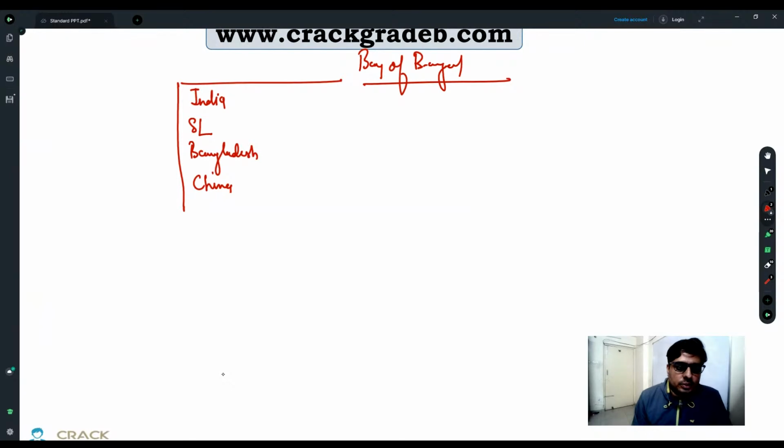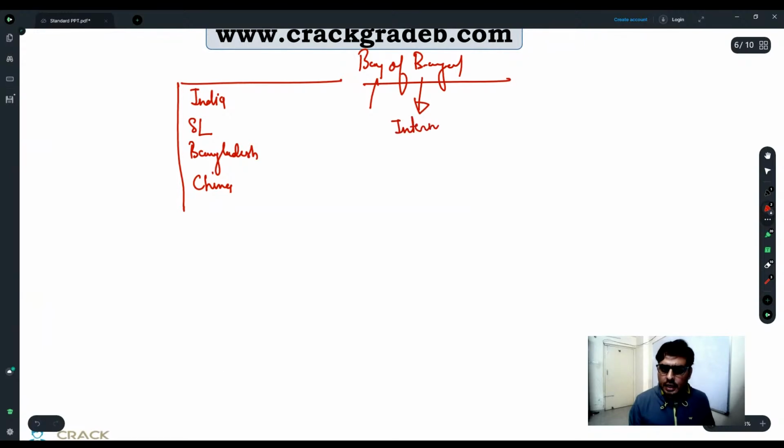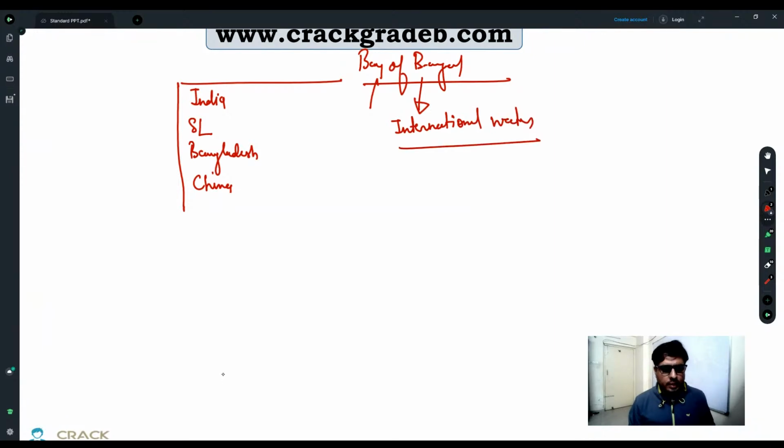Why China? See, in this question they have not demarcated where exactly the fishing boat is. It is not clear whether it is in India's exclusive economic zone, Bangladesh's, or Sri Lanka's. Then automatically it means it is in the Bay of Bengal, but in international water. So if it is in international water, then the answer will be China.